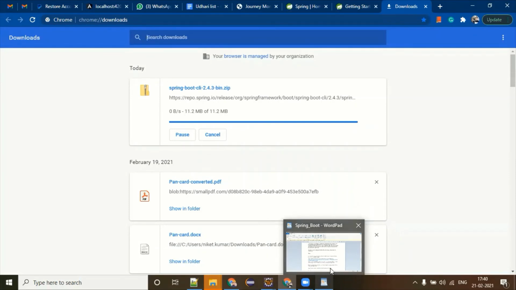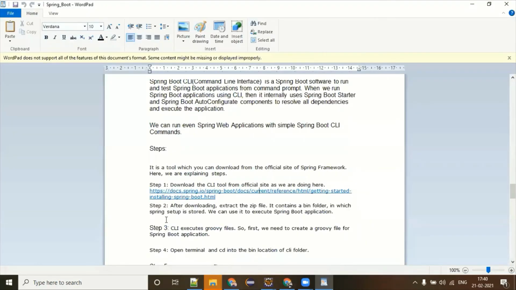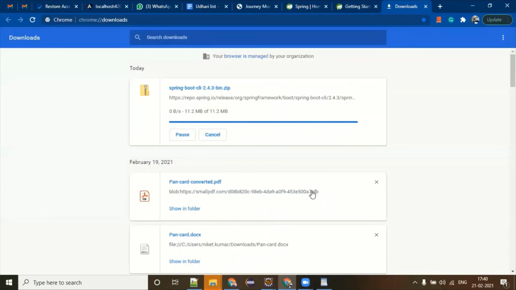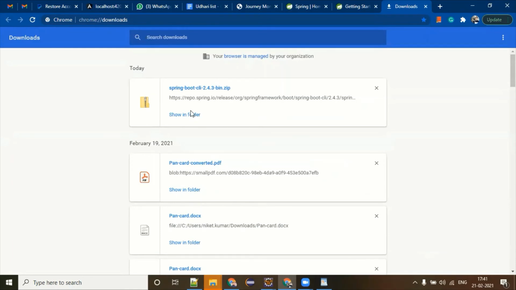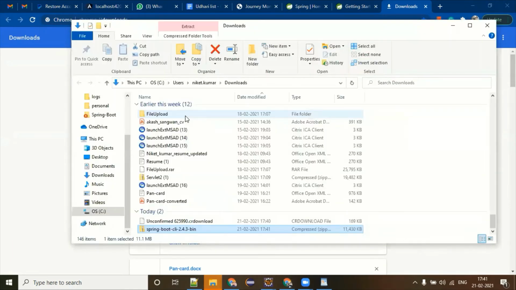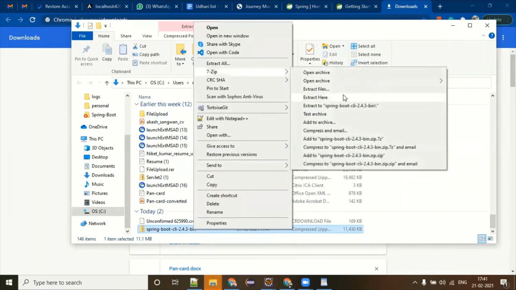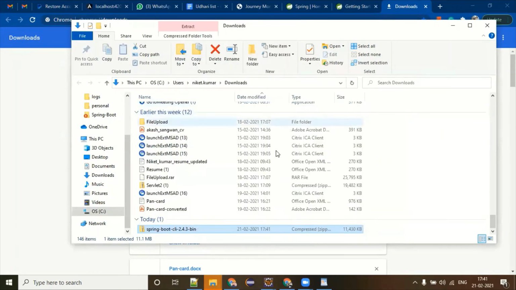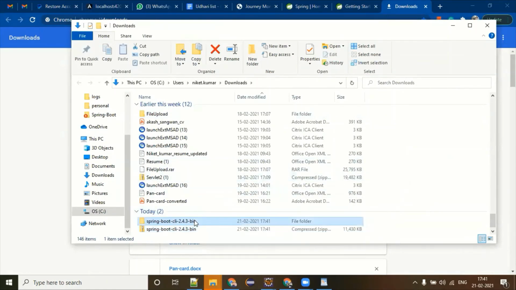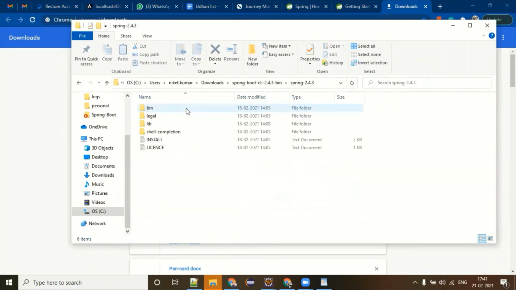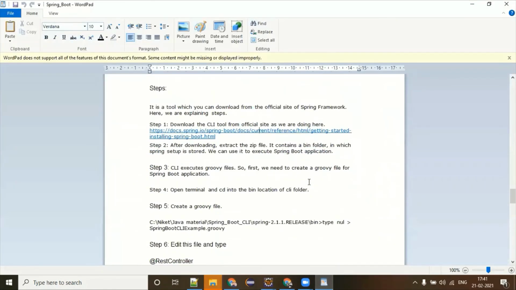But here, after that, you need to extract it into any folder. I need to do this for each training, so I don't have any special folder. What I will do for you guys, I can easily extract it here only. So this is the Spring Boot. You have something like this. Then what I'm saying is step 3.